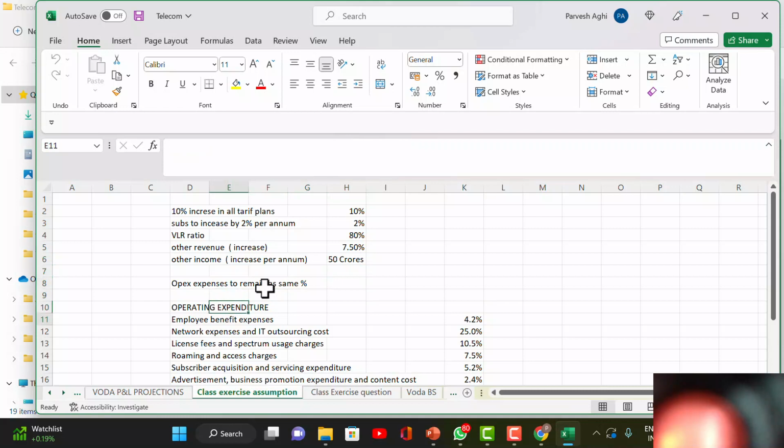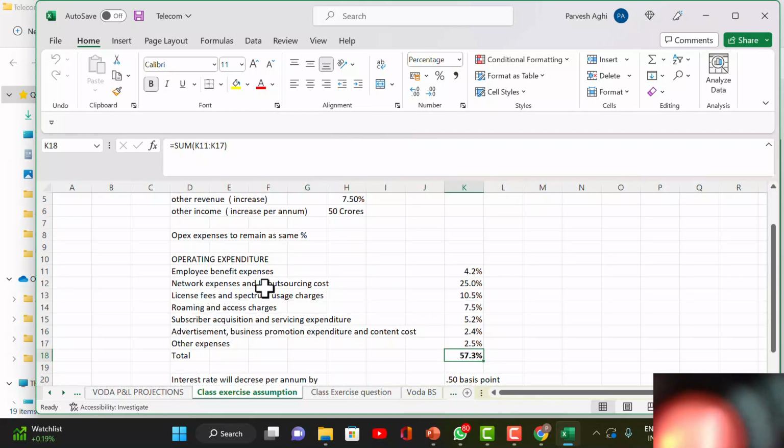Operating expenses will be, employee benefit has been, these expenses have been brought down a bit, okay? Because company is going to bring down the expenditures, okay? Because company has to cut costs to become profitable. So here I've chosen, this is the new breakup. Network was 26%, I brought it to 25%. I've seen, like Bharti Airtel का देखो network cost कम होती जा रही है, क्योंकि उनकी revenue बढ़ रही है, but percentage of cost भी कम हो रही है.